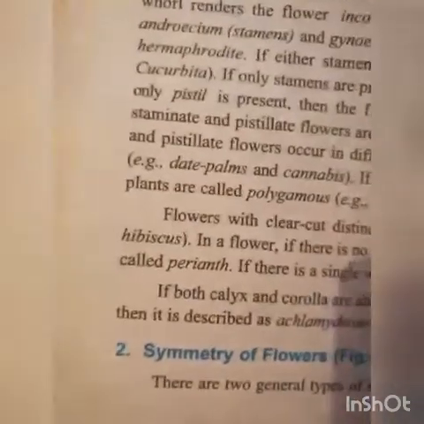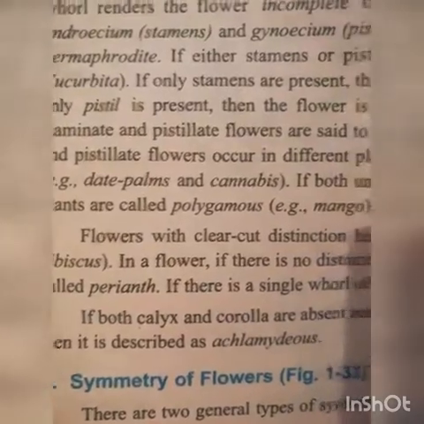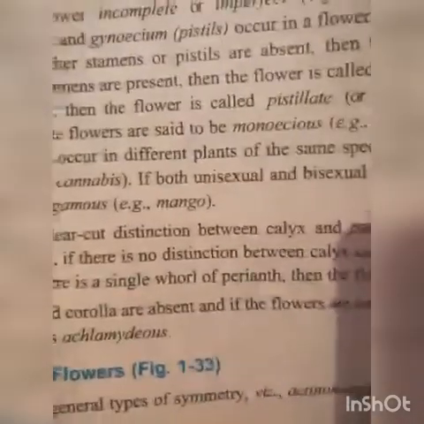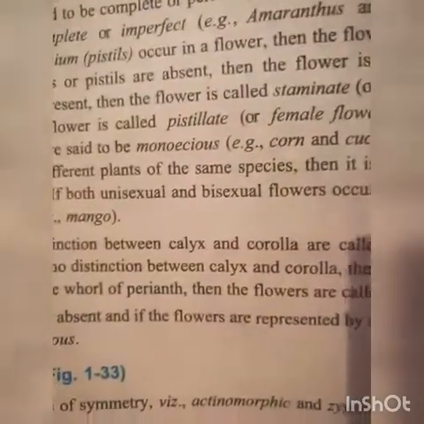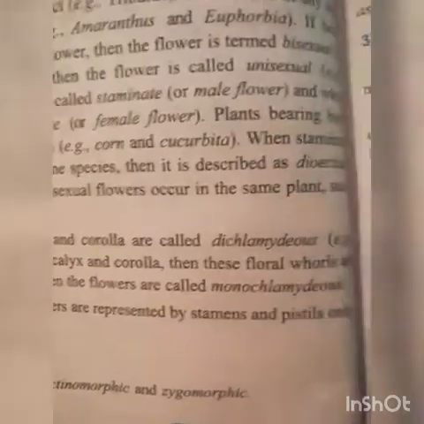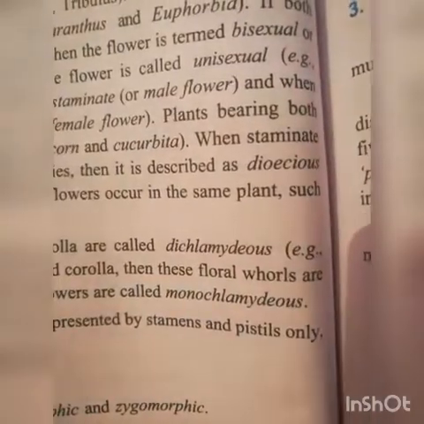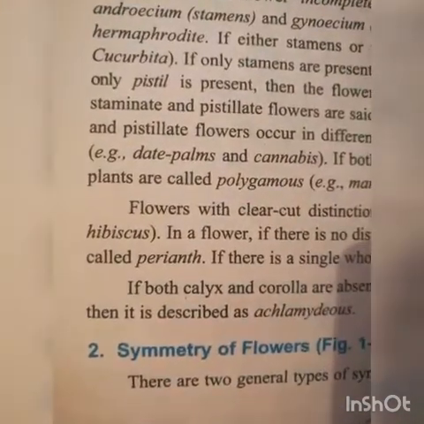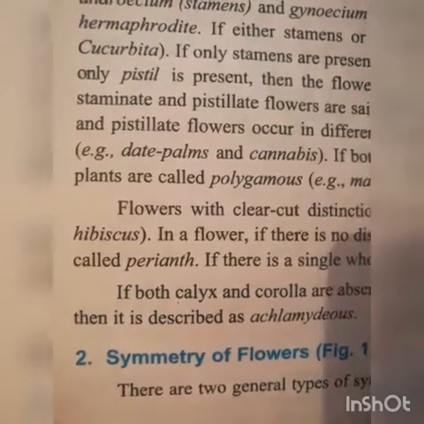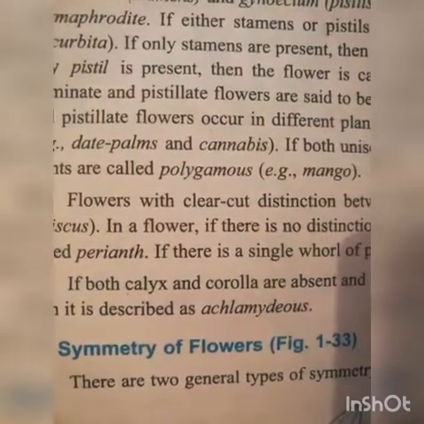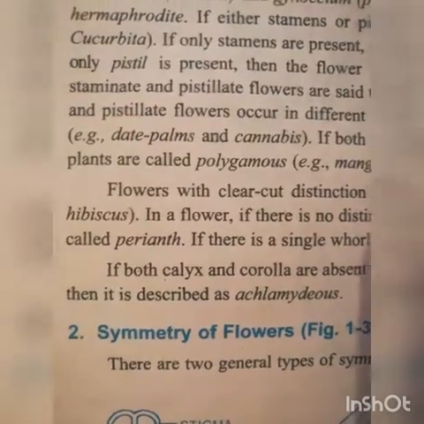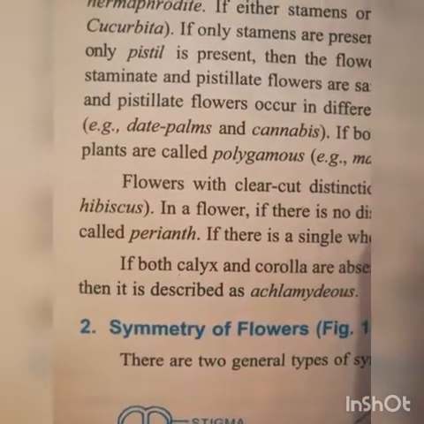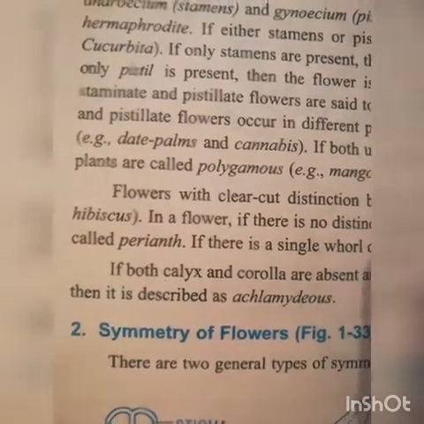When the staminate and pistillate flowers occur in different plants of the same species, then it is described as dioecious. That is, example, date palm and Cannabis sativa, that is bhang. As you heard, maybe, Cannabis sativa.